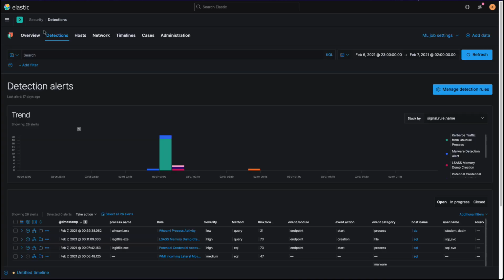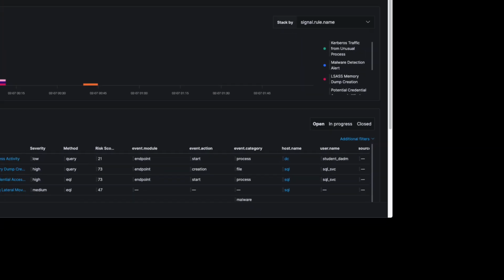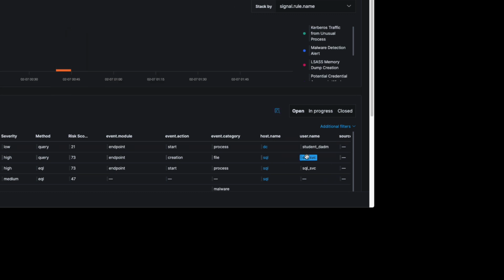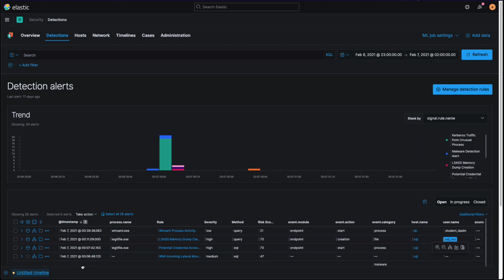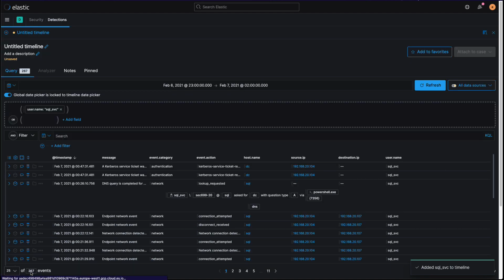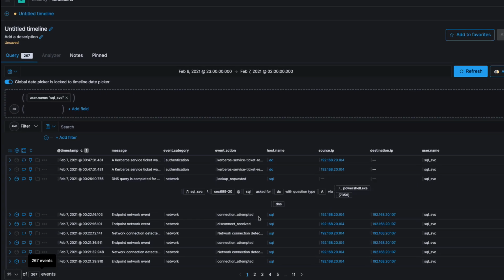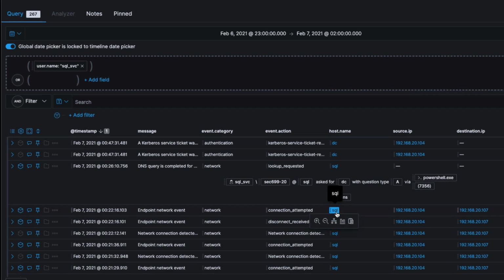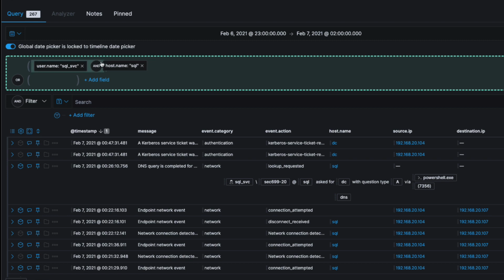As we know, the PowerShell.exe process was run by the attacker's credentials, SQL Service. Let's start by adding that to the timeline. We also know that suspicious behavior was observed on the SQL host, so let's add that into the query builder too.